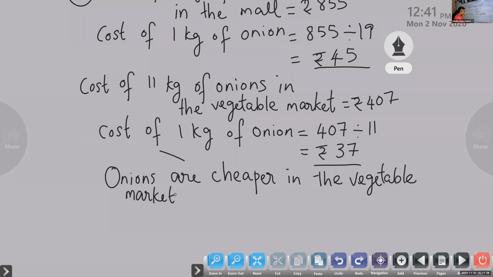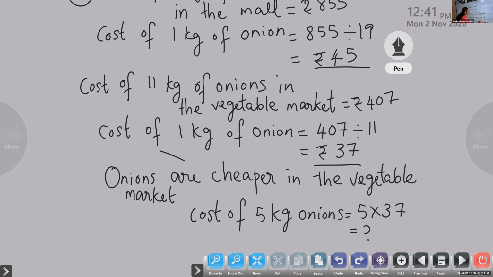Cost of 5 kg of onions. That is the next step. 5 multiplied by rupees 37. 37 multiplied by 5. What's the answer? 185. So rupees 185.